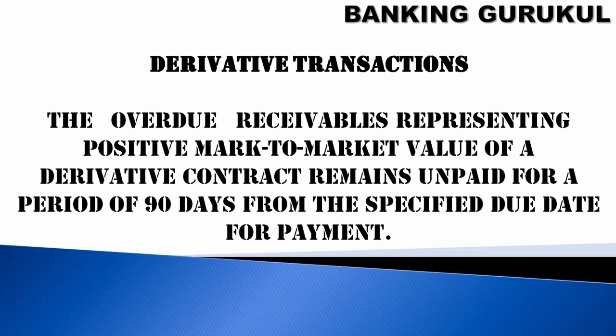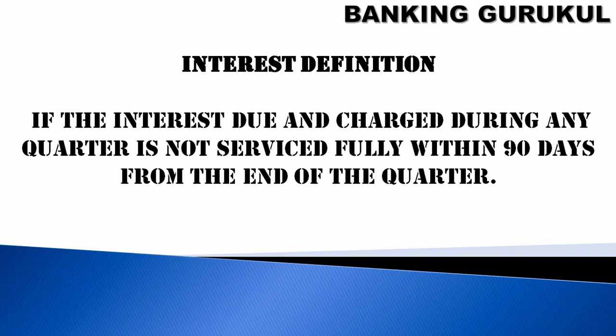You know, mark to market: you have purchased a derivative, but if the rate is going down, even though you are not selling, you have to show the mark to market value. Then this gap should be filled. Otherwise, after 90 days, this account will become NPA.